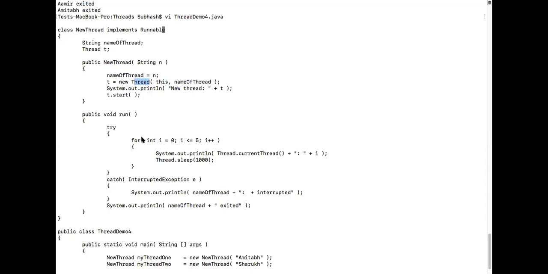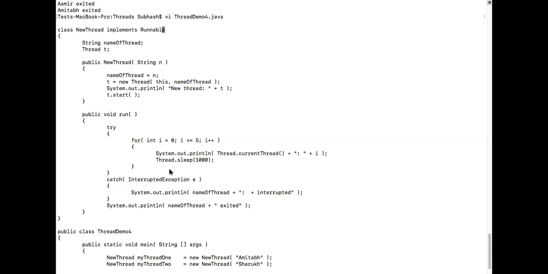So where is that activity defined? That activity is defined in the run method. Whatever the thread has to do has been defined in the run method over here. Correct? But who will call this run method? Whenever you create a thread and then say t.start, internally this start method will call the run method on the object which has been associated with this particular thread. The code you want the thread to do, you can put over here. In my example, the code is just printing values from 0 to 5.